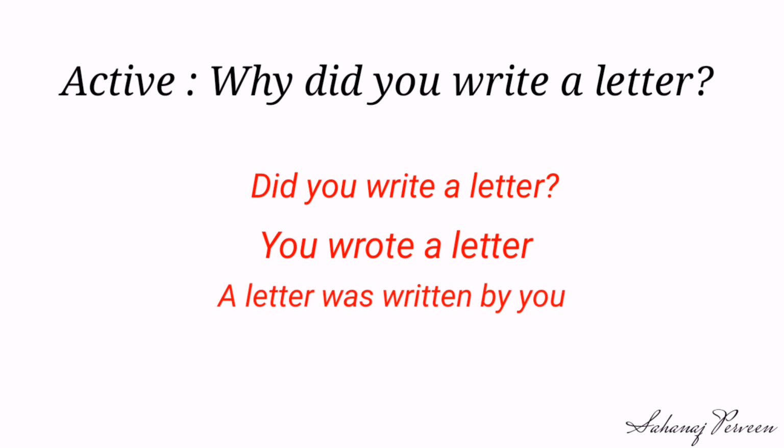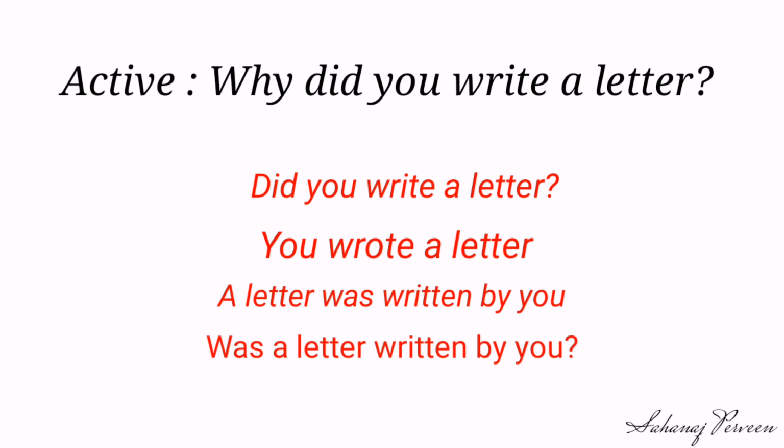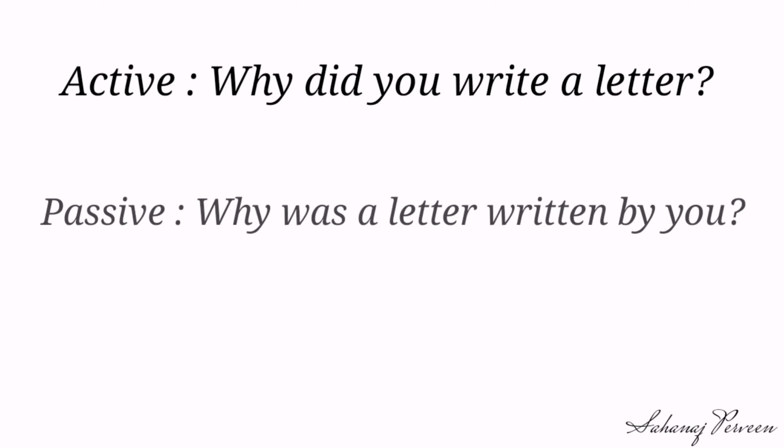A letter was written by you. Step 4: Convert assertive to interrogative. Was a letter written by you? Step 5: Finally, adding the WH word, our passive is: why was a letter written by you?